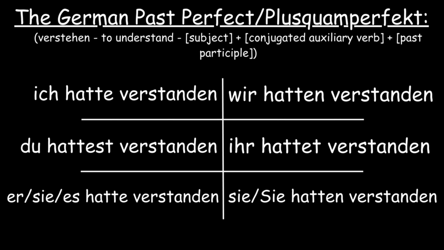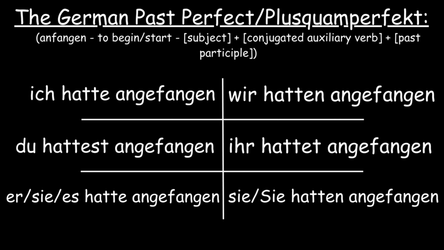A different verb is anfangen, which has a separable prefix, and verbs with separable prefixes will keep their prefix attached to the past participle. Ich hatte angefangen. Du hattest angefangen. Sie, es hatte angefangen. Wir hatten angefangen. Ihr hattet angefangen.